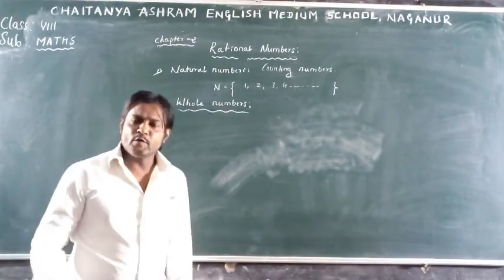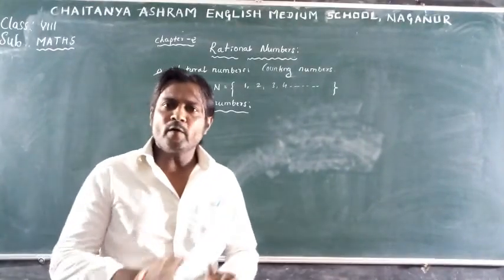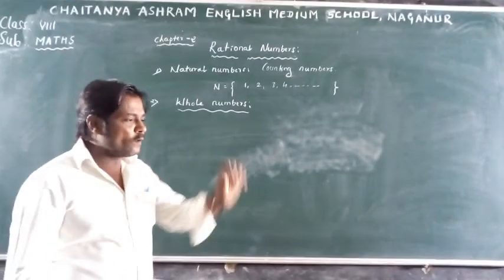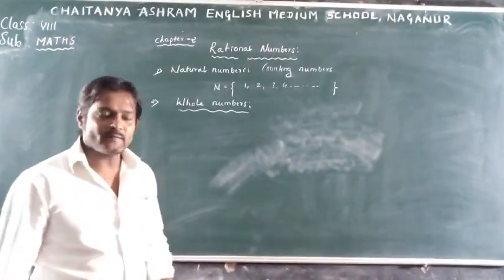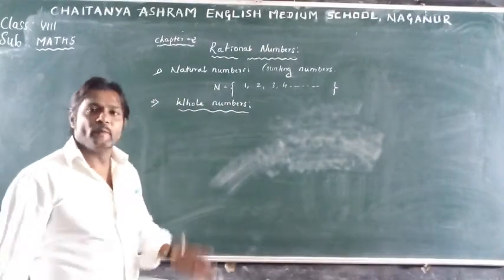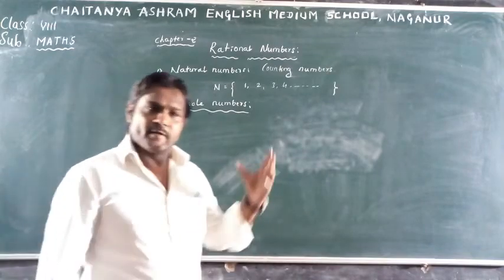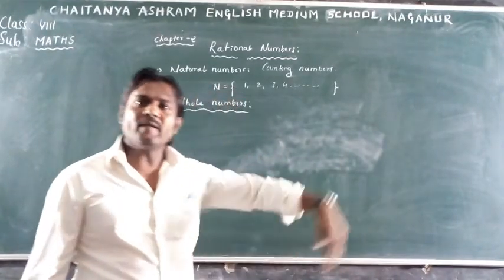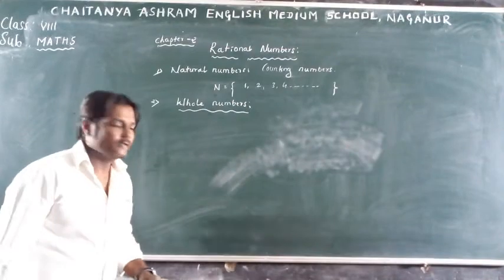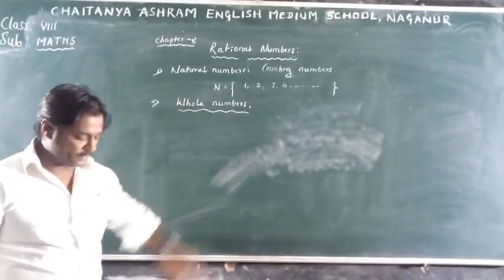Dear children, 0 is not a natural number, but in our day-to-day life, the role of 0 is very important. And sometimes we need 0. That is why we need another set. That set includes 0 along with natural numbers. That set is called the set of whole numbers.